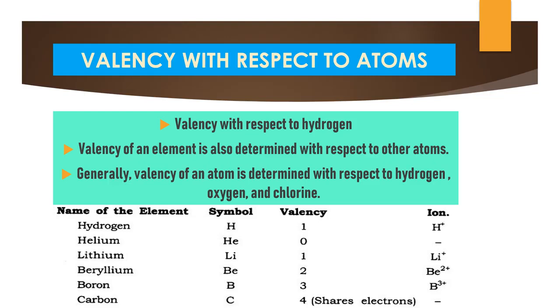It can only share electrons, so we don't have any charge on this. So we call it a covalent compound. It can share the electrons with different atoms it is forming bonds with. When carbon is present, we call that compound a covalent compound.